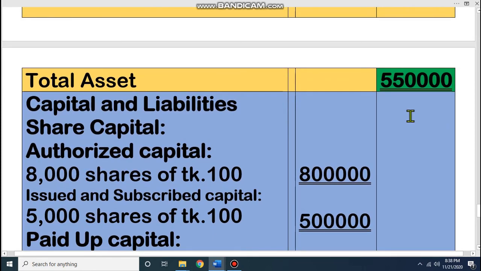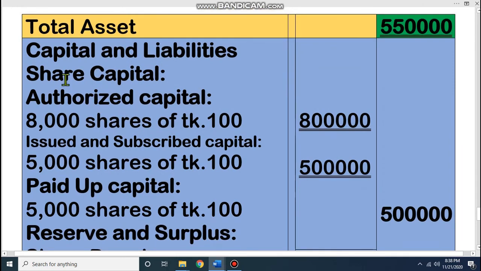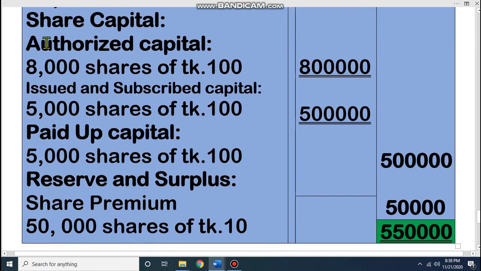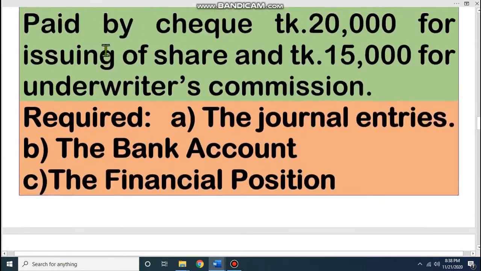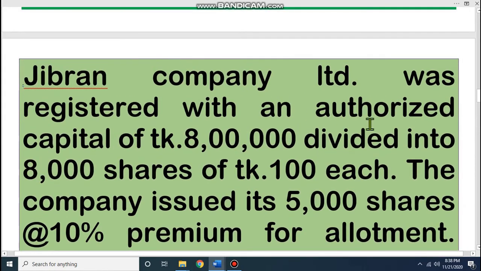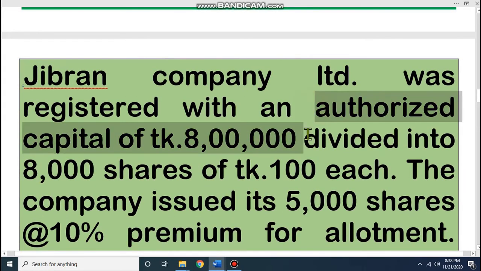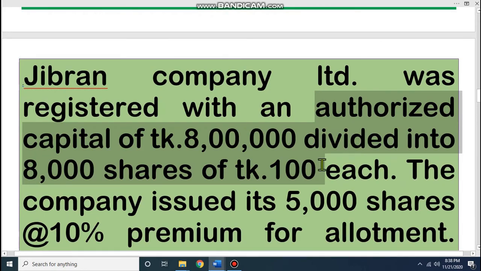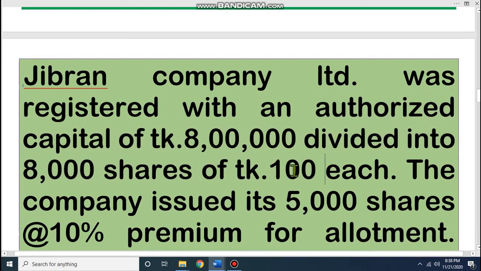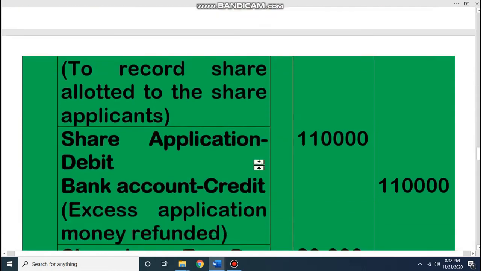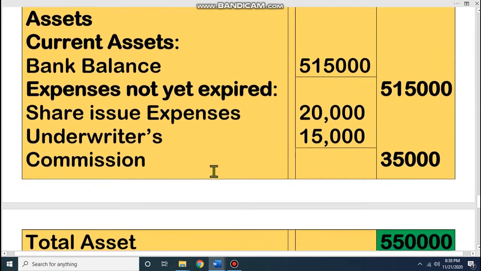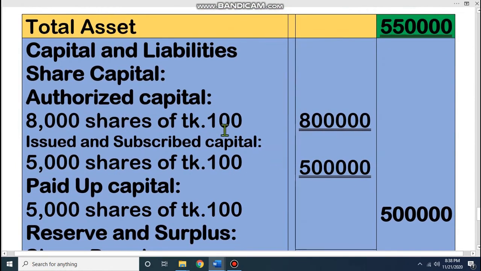Now we have to see the capital and liabilities. How much capital and liabilities do I have? Dear student, share capital. At first you have to write authorized capital. This is the format. According to the Company Act, we have to write authorized capital first. Look at the question. How much authorized capital do we have? 8,000 shares at the rate of 100 each. That means we have 8 lakh taka authorized capital. Look, we have written here authorized capital is 8 lakh. 8,000 shares at the rate of taka 100 each. It is 8 lakh taka.